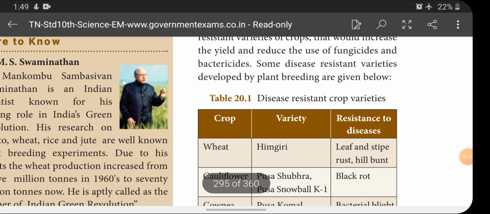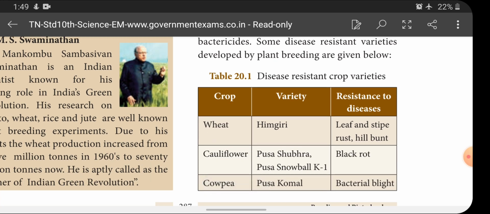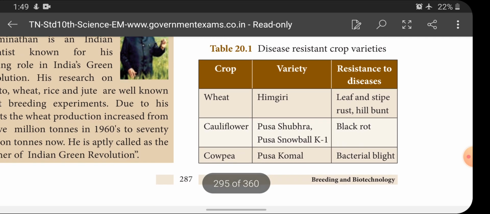Disease resistant crop varieties. Crop wheat and its variety Himgiri. Himgiri is a variety of wheat which is resistant to diseases like leaf and stripe rust and hill bunt. And next one is cauliflower. The varieties of cauliflower are Pusa Shubhra and Pusa Snowball K1. These are the varieties of cauliflower which are resistant to a disease called black rot.